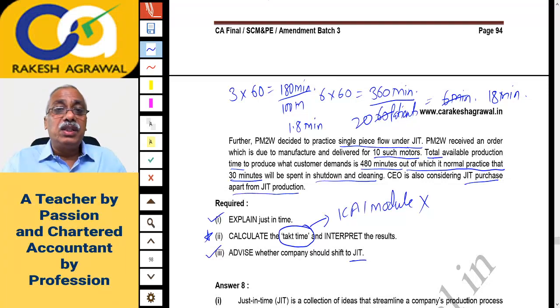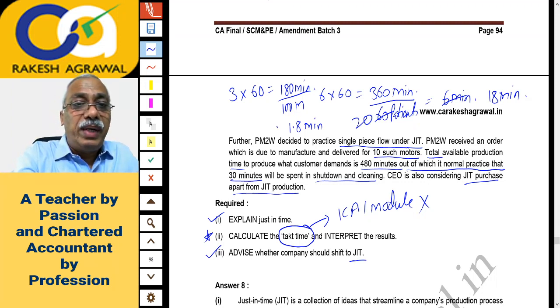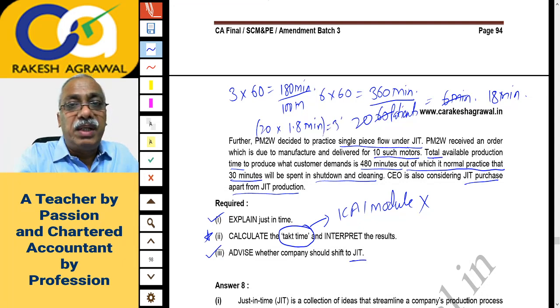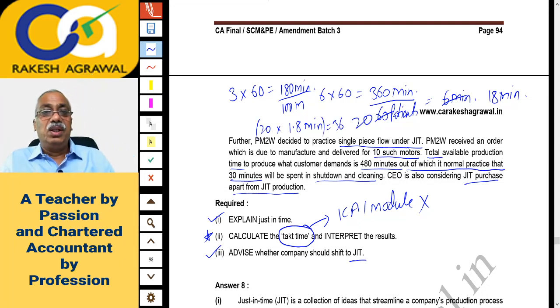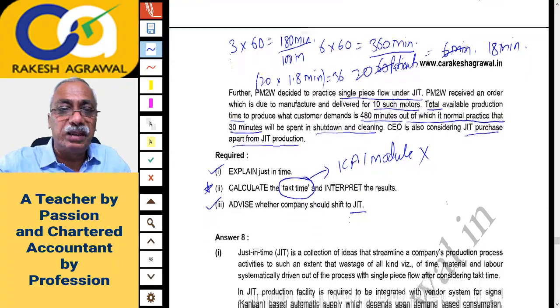So if the question is for 20 marks, then what should you do? 1.8 minutes into 20 marks. It means for a 20 marks question, you can spend how much time? 36 minutes. That is how it is. So this 1.8 minutes per mark is a takt time. That is the available time for each unit, or gap between 2 units or 2 marks. That is the concept.